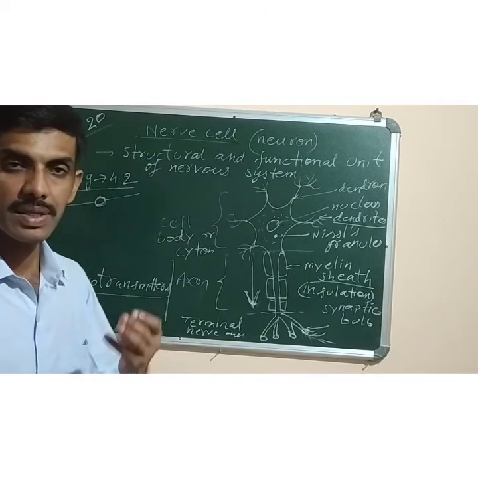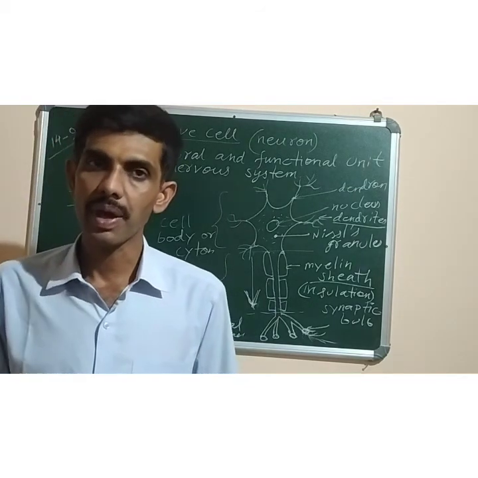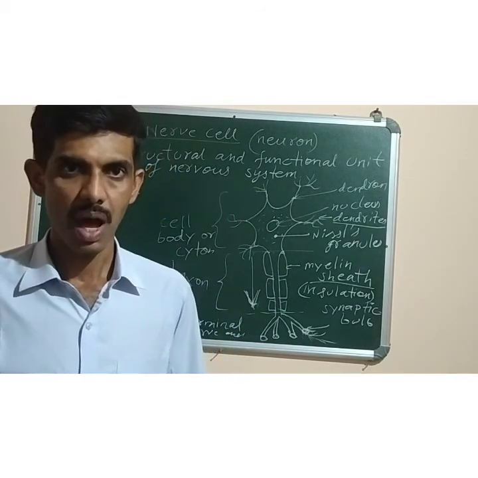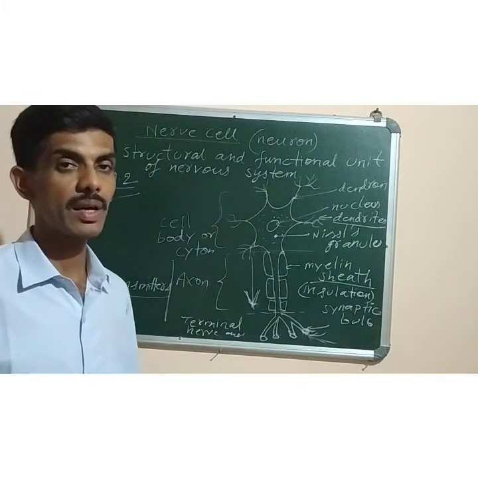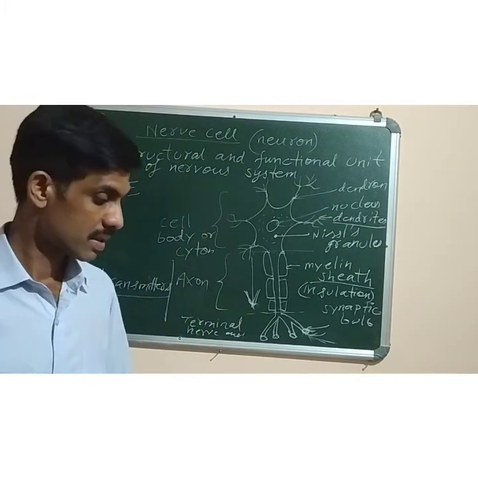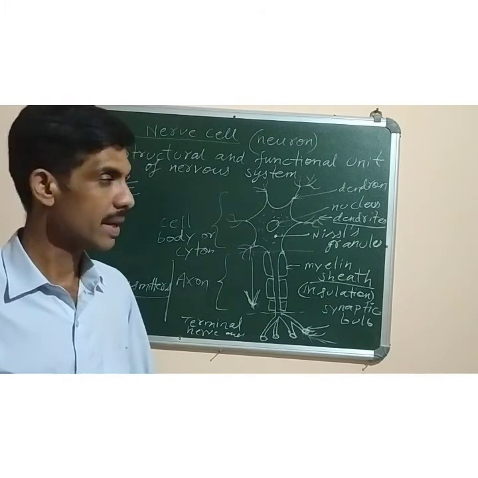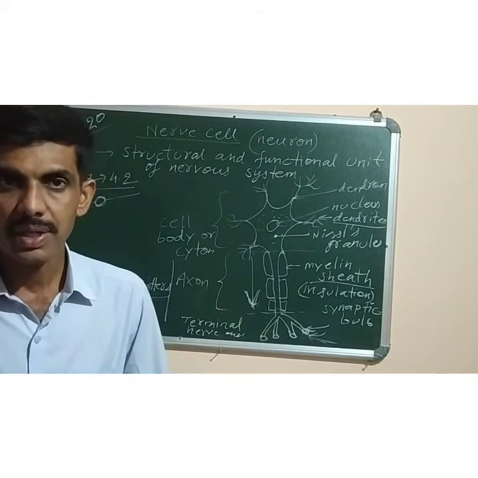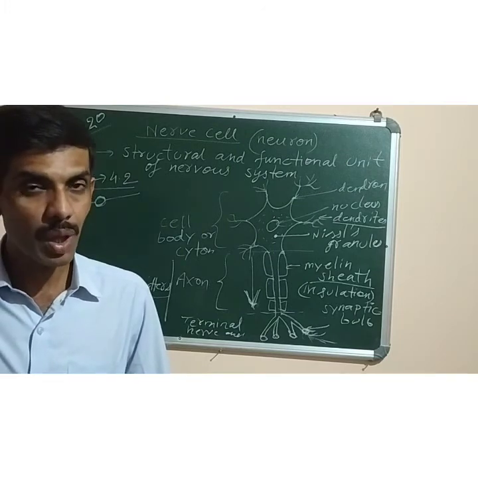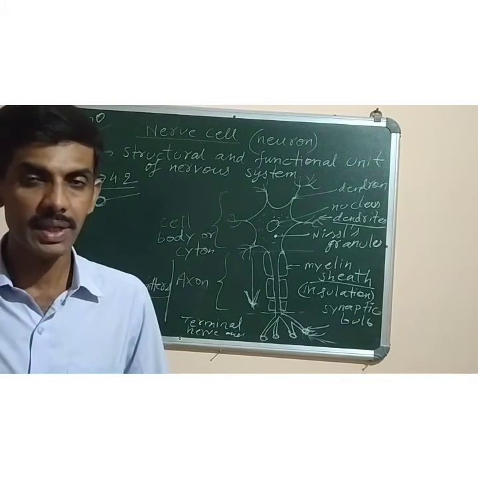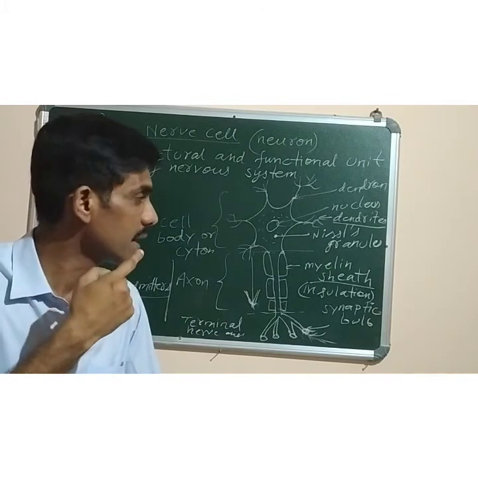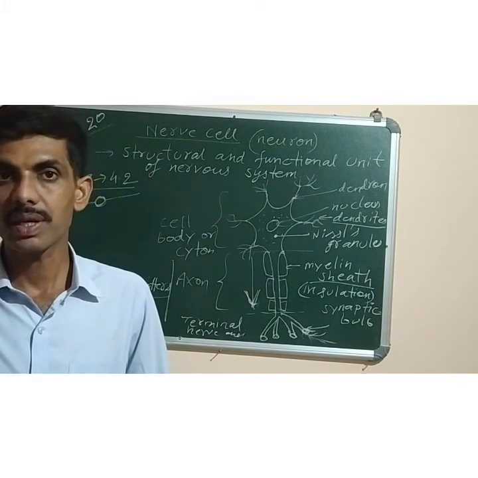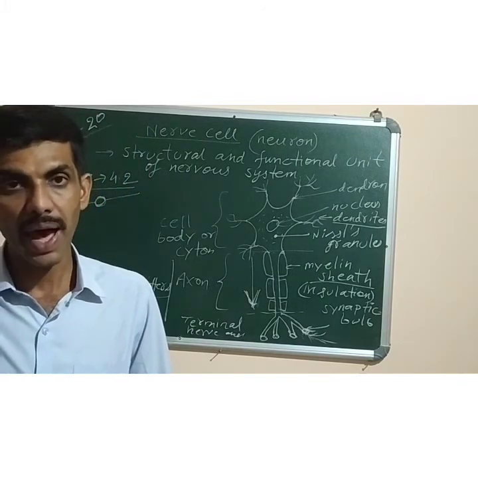Now next, we have three types of nerve cells. What are they? Sensory nerve, motor nerve, and association nerve. I'll say the definitions only. Sensory neurons are the ones which carry message from the sense organs to the brain or spinal cord. Example, the optic nerve, the one which carries the message of whatever we have seen from the eyes to the brain,